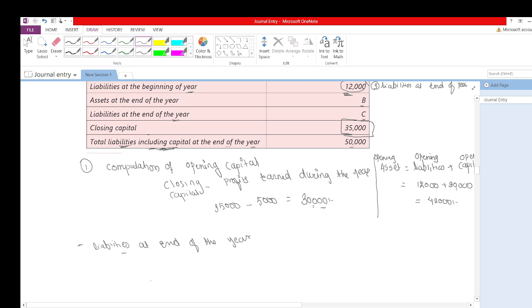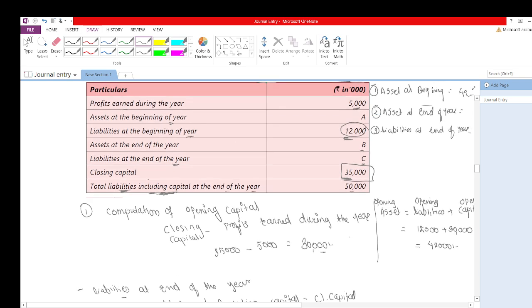They have given me total liabilities including capital at the end of the year, and they also gave me closing capital. So I'll write here total liabilities including capital minus closing capital, because I want to calculate closing liabilities, that is, liabilities at the end of the year.